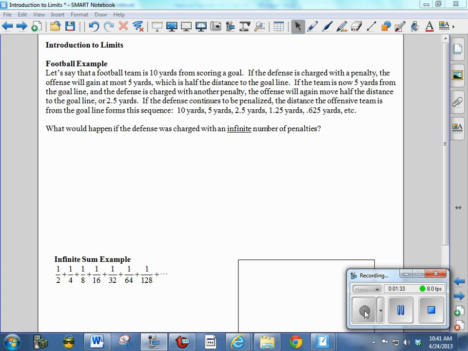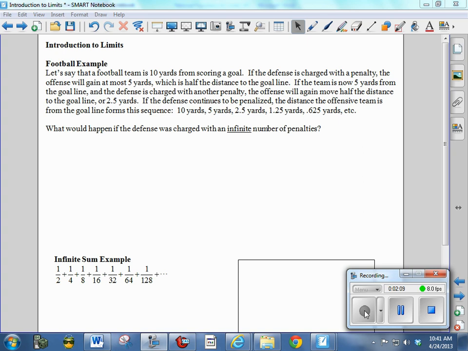My first example is a football example. Let's say we have a football team that's 10 yards from scoring a goal. If the defense is charged with a penalty, the offense will gain at most 5 yards, which is half the distance to the goal line. If the team is now 5 yards from the goal line and the defense is charged with another penalty, the offense will again move half the distance to the goal line, or 2.5 yards. And so forth. If the defense continues to be penalized, the distance the offensive team from the goal forms the sequence: 10 yards, 5 yards, 2.5 yards, 1.25 yards, 0.625 yards, etc.